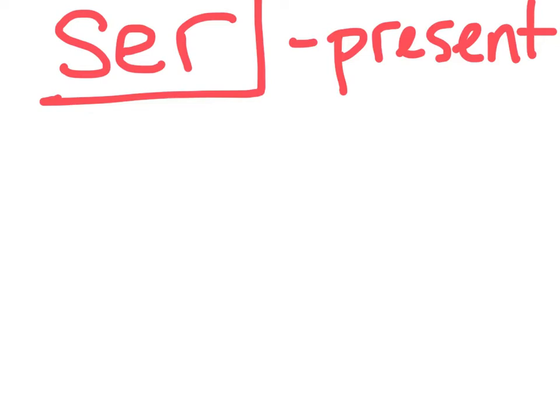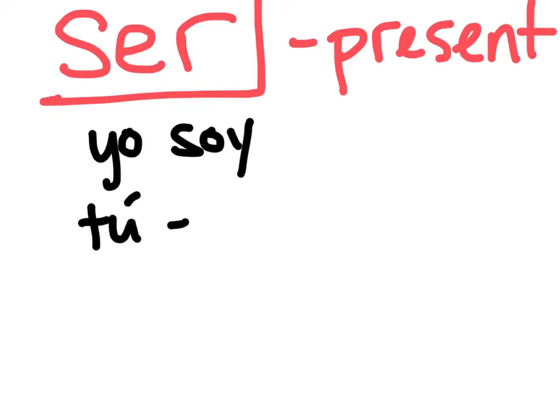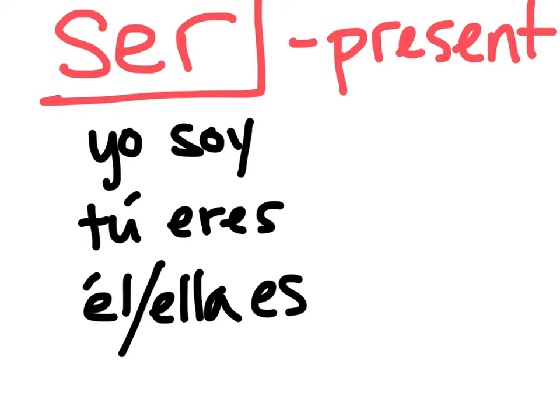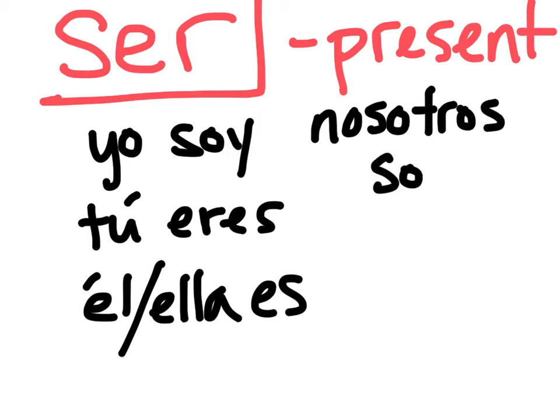Okay, so for present tense ser, we should be very familiar with these conjugations. Yo soy, I am. Tú eres, you are. Él or ella es, he or she is. Nosotros somos, we are.